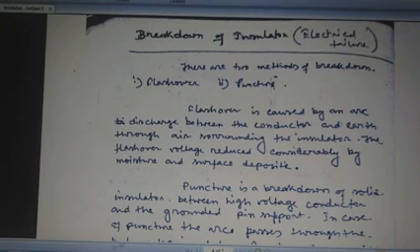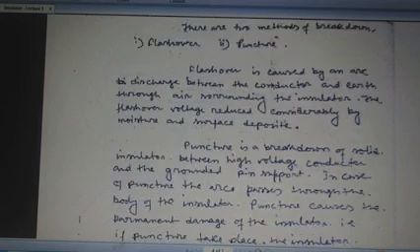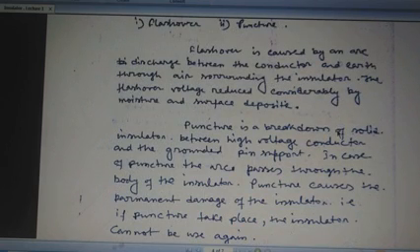Flashover is caused by an arc discharge between the conductor and earth through the air surrounding the insulators. The flashover voltage is reduced considerably by moisture and surface deposits. Puncture is a type of breakdown of solid insulators between the high voltage conductor and the grounded support.